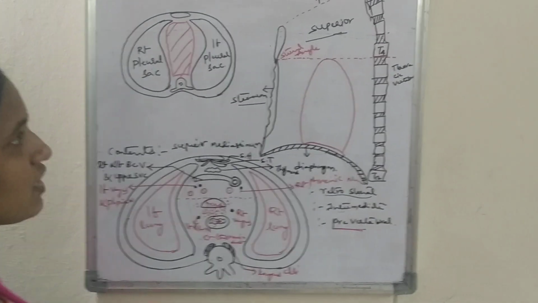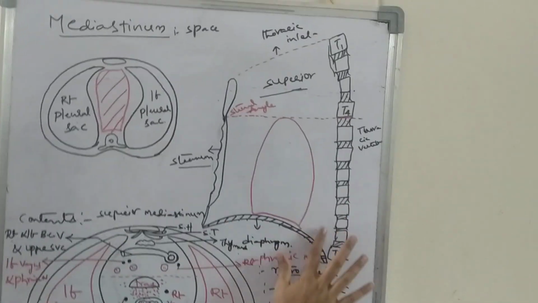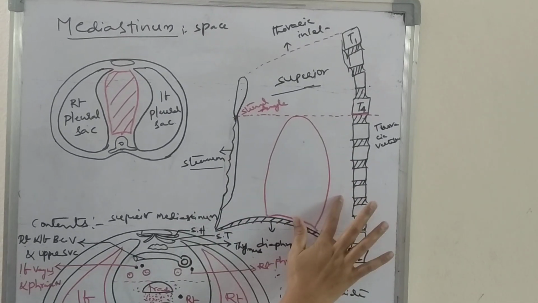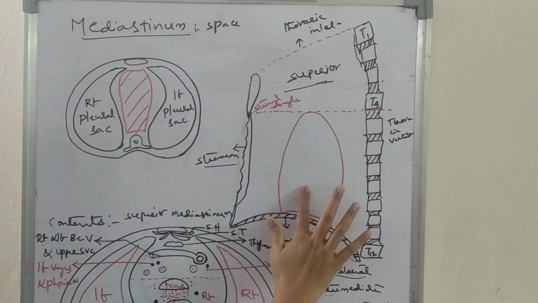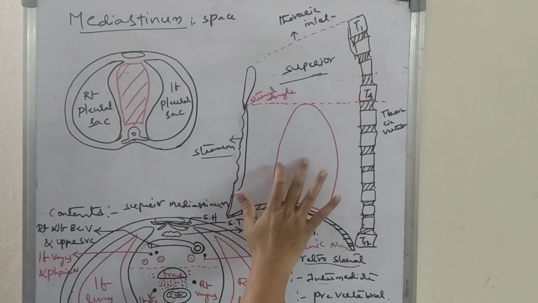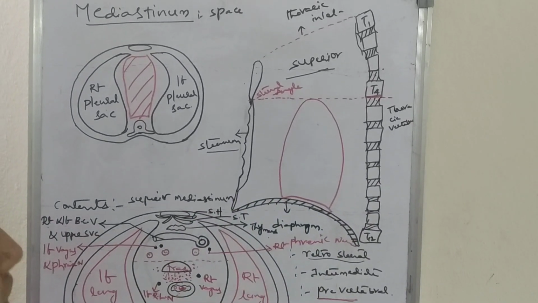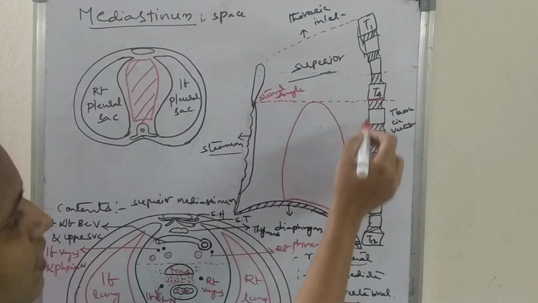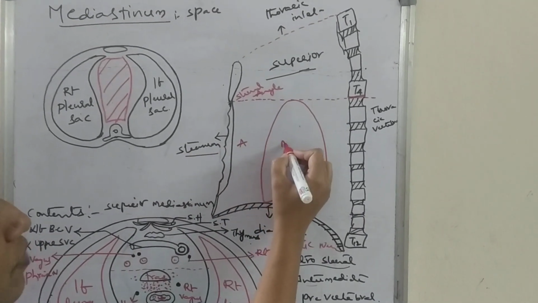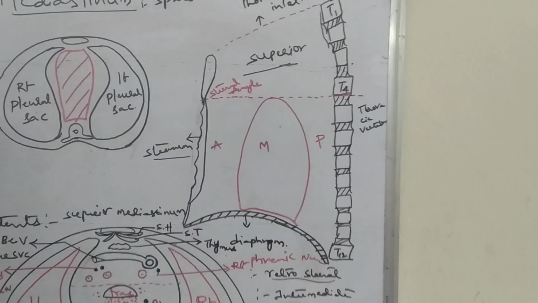Next, coming to the inferior mediastinum. This inferior mediastinum again divides into three parts. By the pericardium and the heart, it is divided into the anterior mediastinum, middle mediastinum, and the posterior mediastinum.